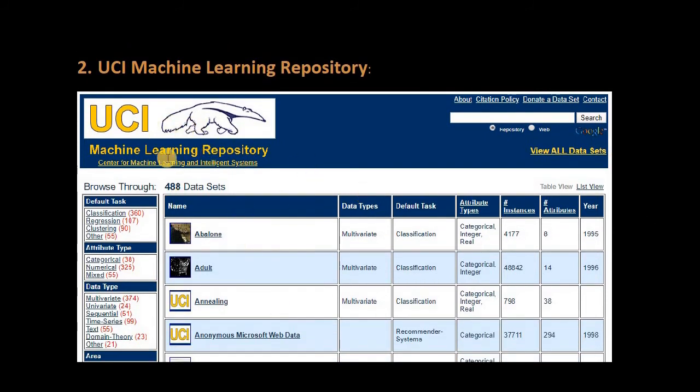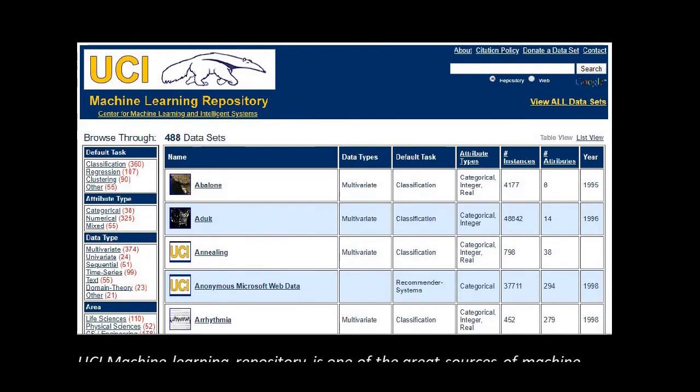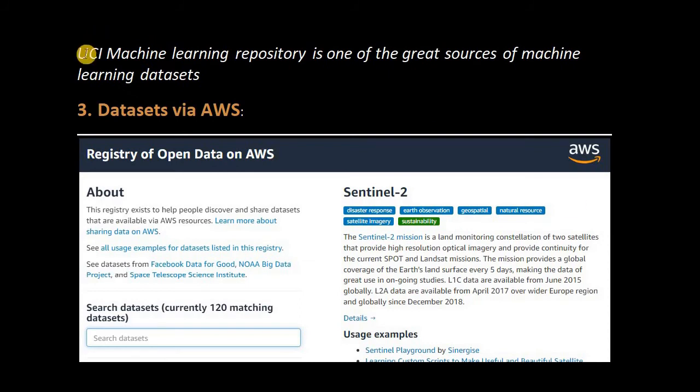When you enter into this UCI machine learning repository, you will get this kind of interface. In this you will find data sets related to classification, regression, clustering and other categorical data, numerical data and mixed, right? Many more types of data you will get from here. Now let's see, UCI machine learning repository is one of the great sources of machine learning data sets.